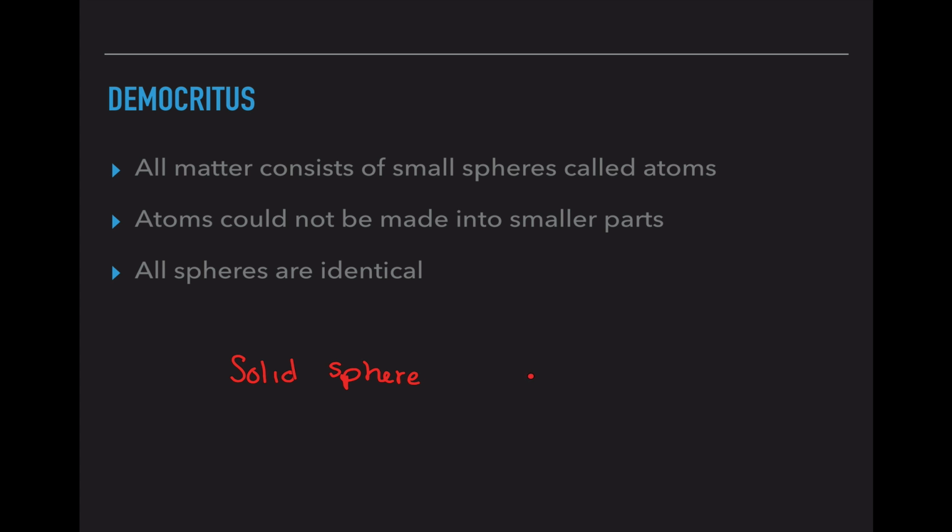He thinks everything is made of solid spheres, and every single element or atom looked exactly like the atom next to it. So this may be hydrogen, this may be sodium, and this may be cesium. So every single atom is exactly identical.